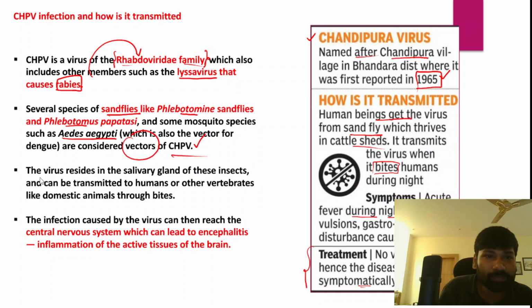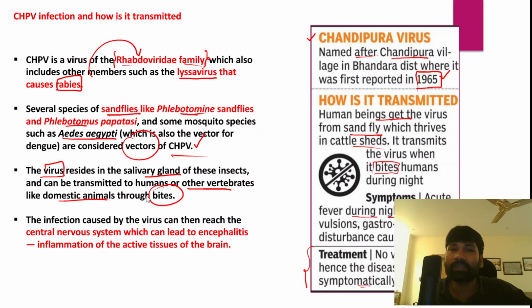In fact, this particular virus resides in the salivary glands of these insects. Because these insects act as hosts for this Chandipura virus, the virus resides in their glands and can be transmitted to human beings and other vertebrates like domestic animals through bites. Whenever these sand flies bite human beings, they can transmit this Chandipura virus. Now, once these insects transmit the virus into human beings, what happens?